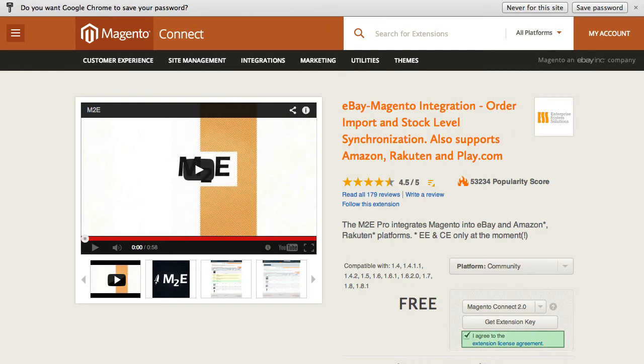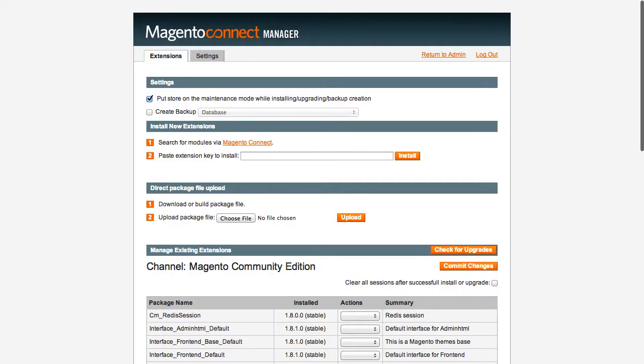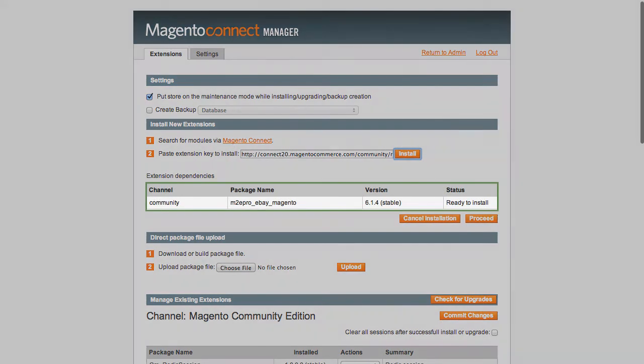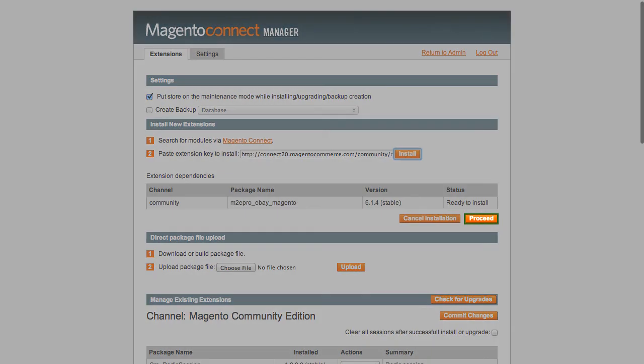Next, tick I agree and press Get Extension Key. Then we select the key, go back to our Magento Connect Manager page. We copy and paste it where it says Paste Extension Key to install. The package we've chosen is shown over here, and as you can see, it's ready to be installed. All we have to do is click on the Proceed button.